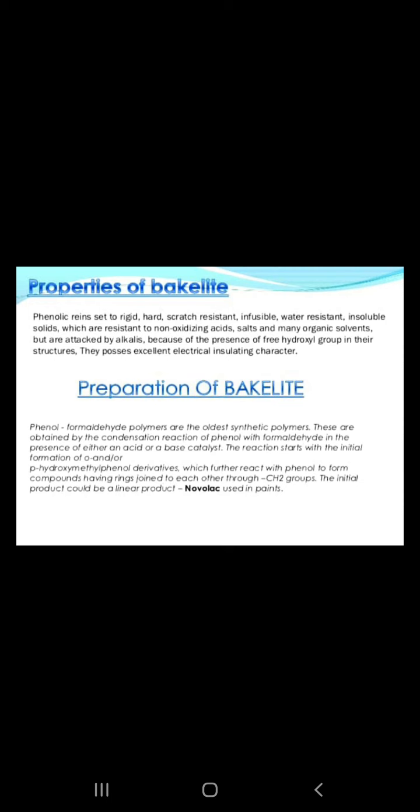The preparation of bakelite. Phenol formaldehyde polymers are the oldest synthetic polymers. These are obtained by the condensation reaction of phenol with formaldehyde in the presence of an acid or base catalyst. The reaction starts with the initial formation of ortho and para hydroxymethylphenol derivatives, which further react with phenol to form compounds having rings joined to each other through CH2 groups. The initial product could be a linear product.